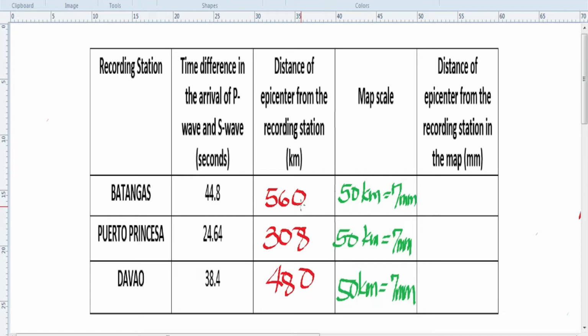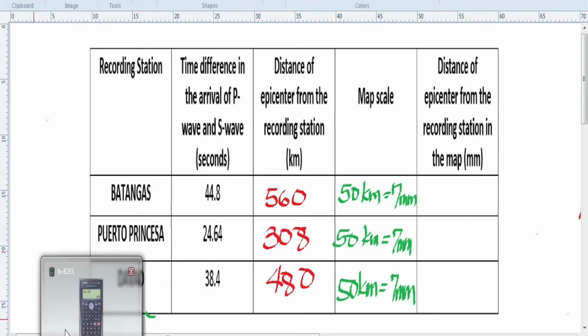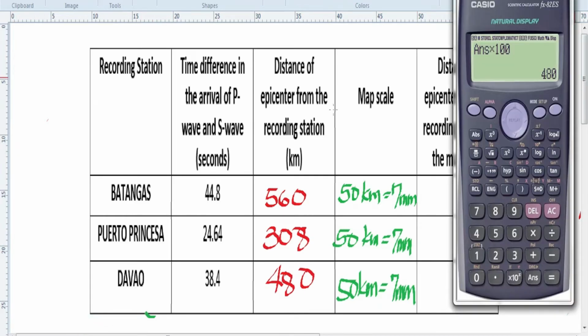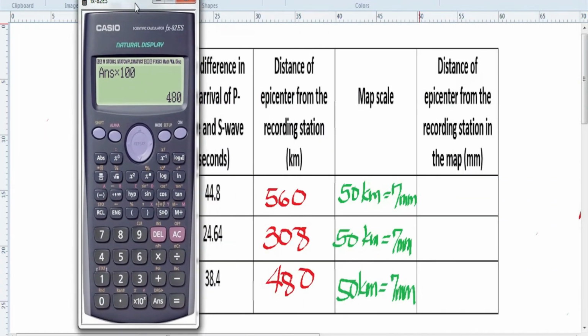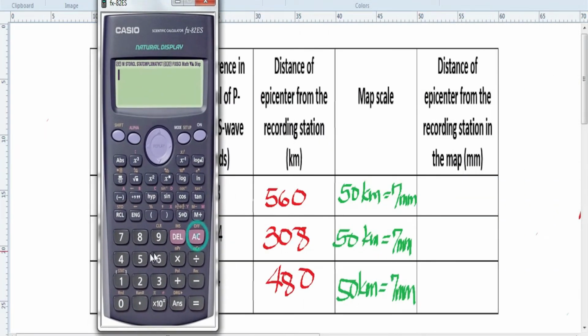So 560 divided by 50 kilometers times 7 millimeters. Okay, so let's get our calculator and convert them. 560 divided by 50 times 7.